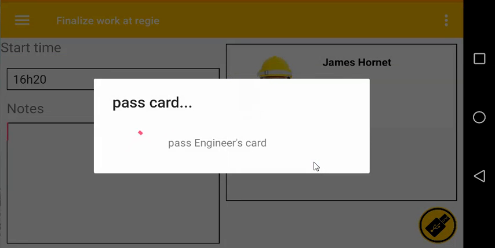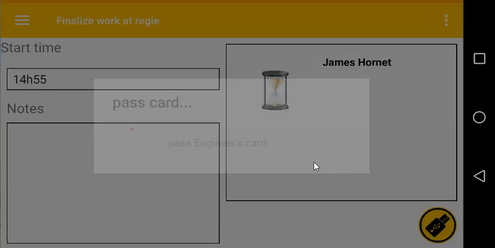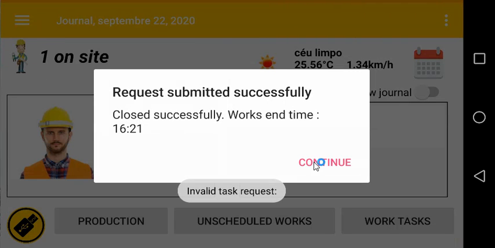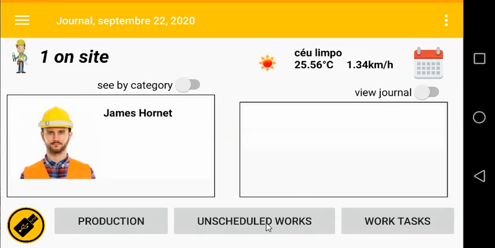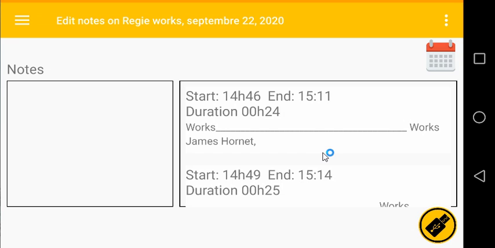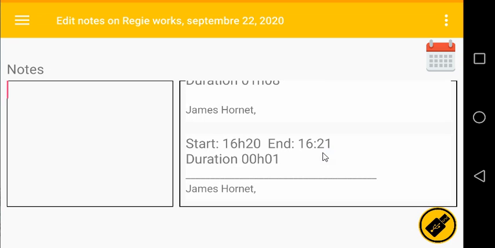It asks again for the authentication on behalf of the engineer, and the works are now successfully closed. So in this particular case, it was a 1 minute work task, and it will show like that, as you can see. 1 minute work task here.